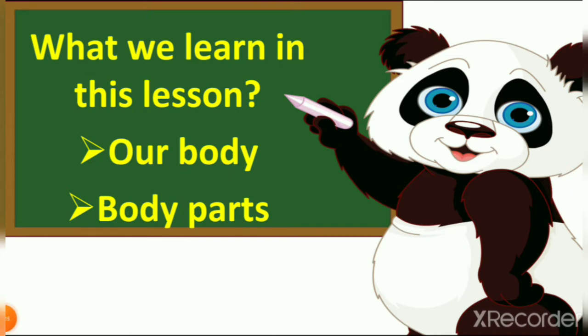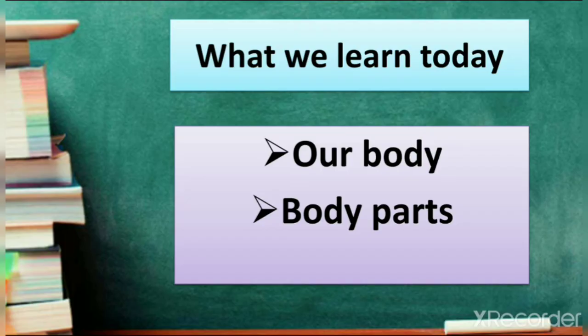We also learn about growing, grown up and adult and many other things in this lesson. So let's see what we learn today, body and body parts. Now when we read this word body, think in your mind, what is body? Today we learn what is body and which things combine together and make one body,